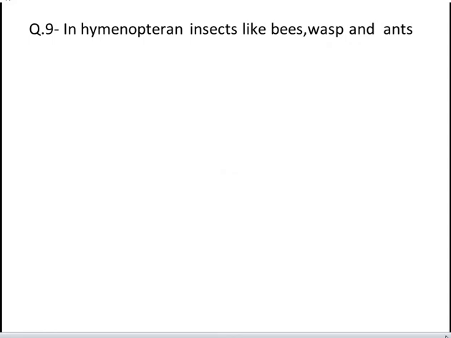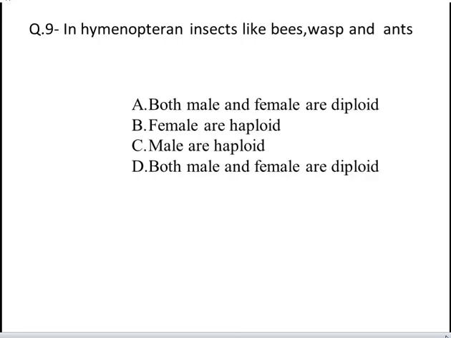The next question is, in hymenopteran insects like bees, wasps, and ants, A, both male and female are diploid. B, female are haploid. C, male are haploid. D, both male and female are diploid. Yes, the correct answer is C, male are haploid.